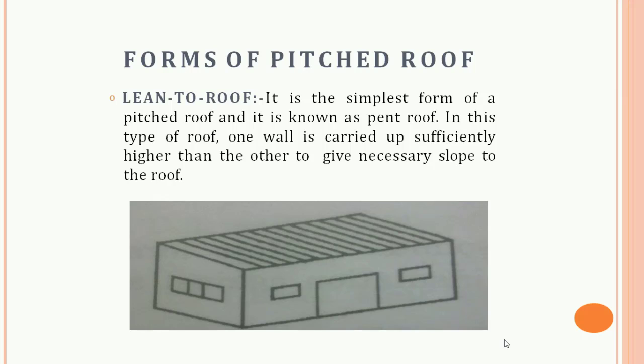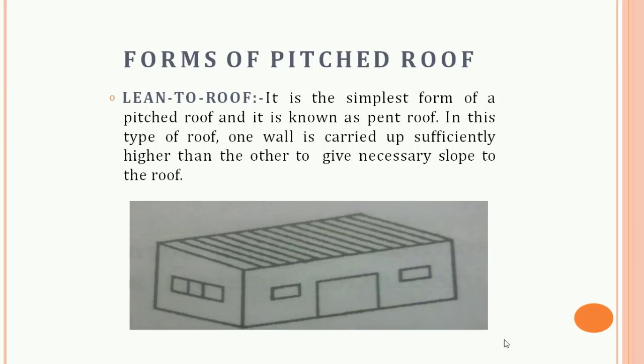A sloping roof consists of a suitable supporting structure over which roof covering sheets like AC sheets, GI sheets, tiles, or slate are provided. These are some forms of the roofs. Pitch roofs are broadly classified into single, double, or truss roofs.